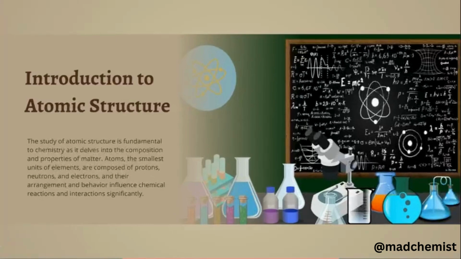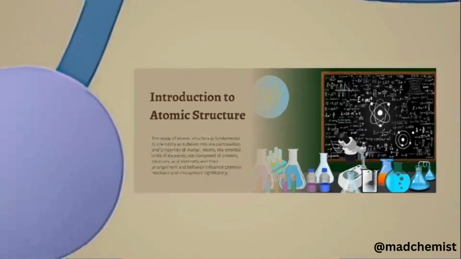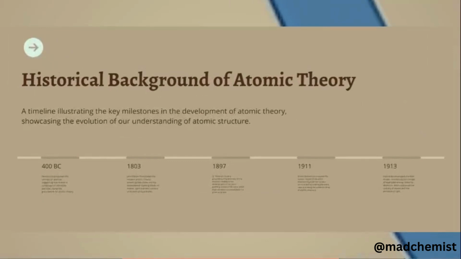First of all, we will introduce the atom and its structure. The study of atomic structure is a very basic and fundamental entity of chemistry. It delves into the composition and properties of matter. Atoms are the smallest unit of elements and are composed of protons, neutrons, and electrons. Their arrangement and behavior influence chemical reactions and interactions significantly.